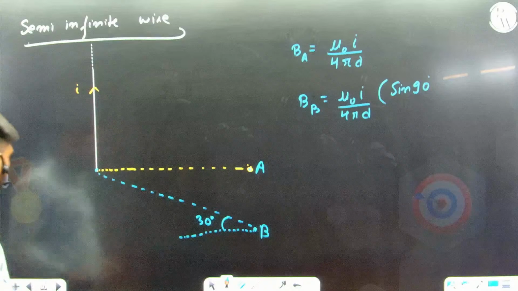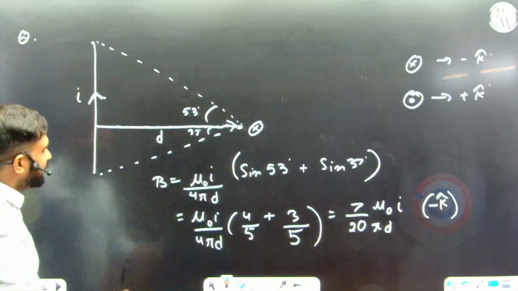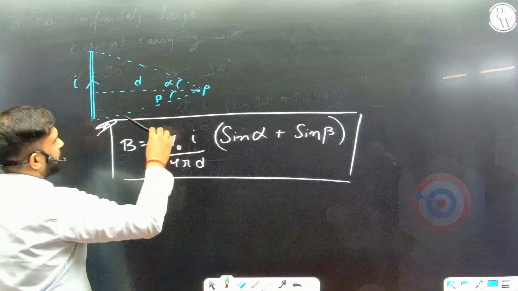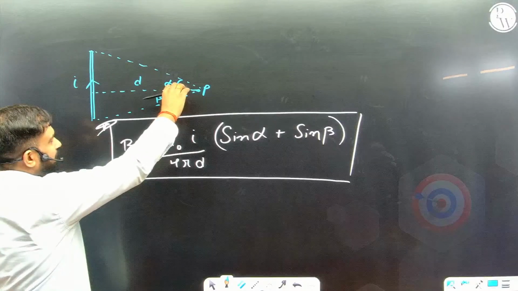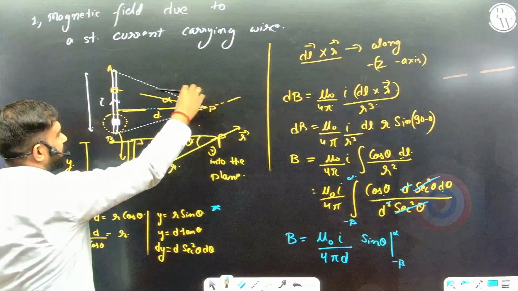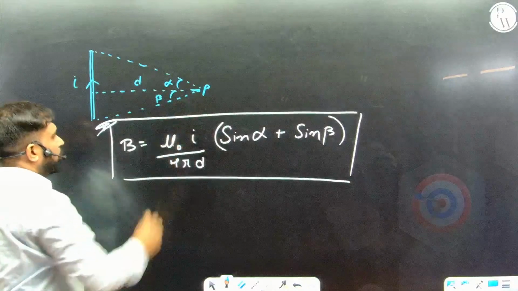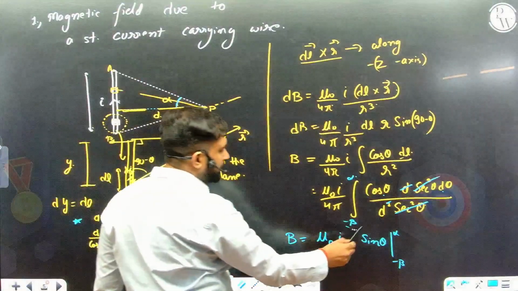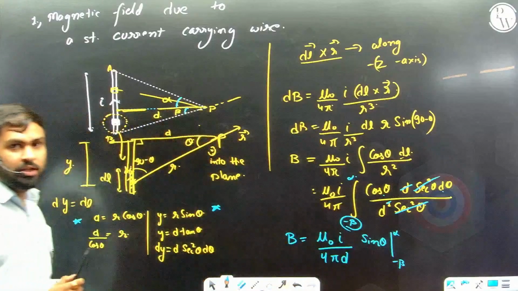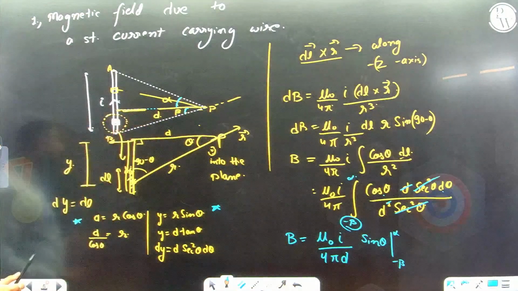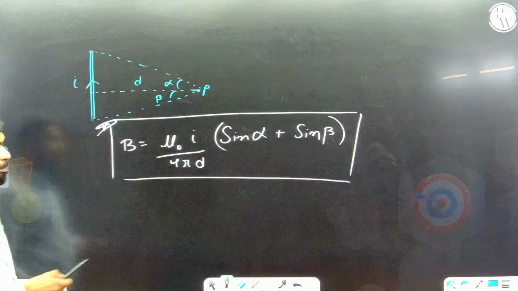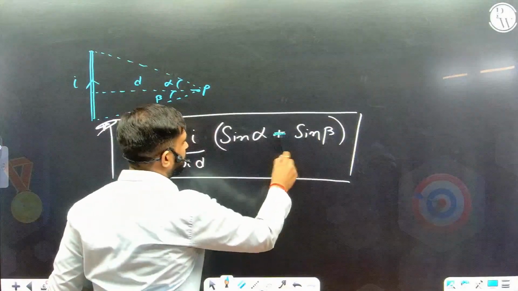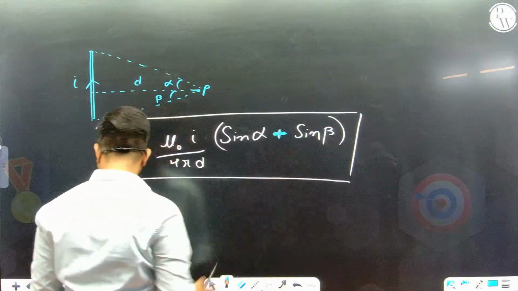Remember that in this formula, one of the angles, alpha, was clockwise and the other angle, beta, was anti-clockwise. That's why I put minus beta in the limits. Minus beta means we are going in the opposite direction, so I got plus in the final result of the integration.